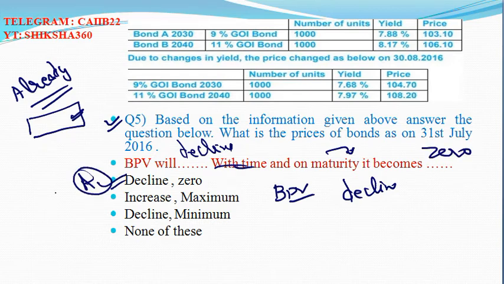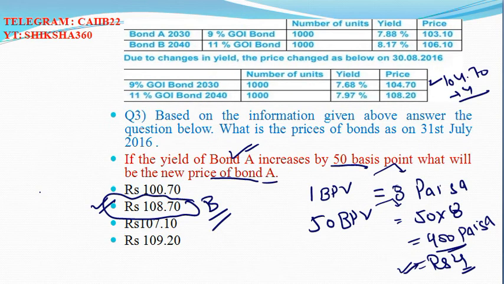They have mentioned in the book also that basis point value will decline with time, and on maturity it will become 0. So option number A is the answer. Hope this case study is understood by all of you.